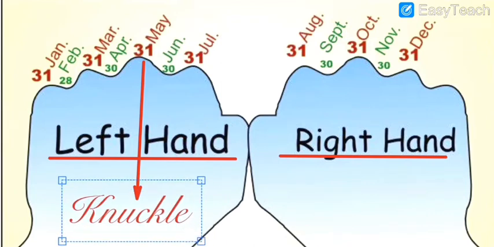Got my point, all of you? Knuckle. Okay, so all knuckle parts show 31 days. See, 31st January, 31st March, 31st May, 31st July, 31st August, 31st October and 31st December.